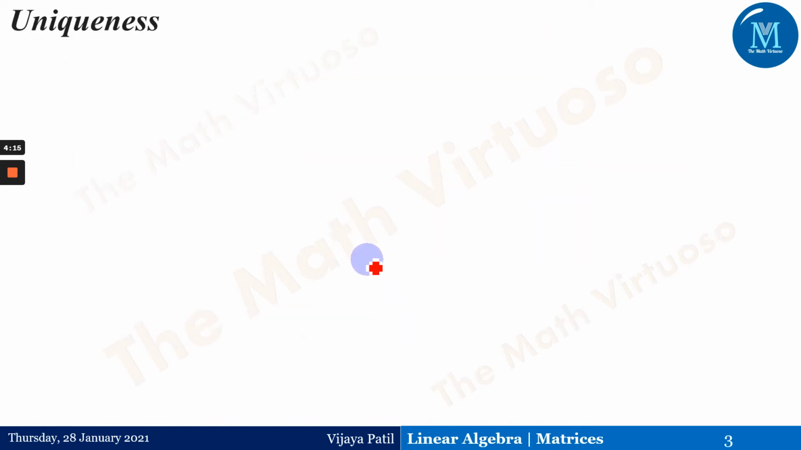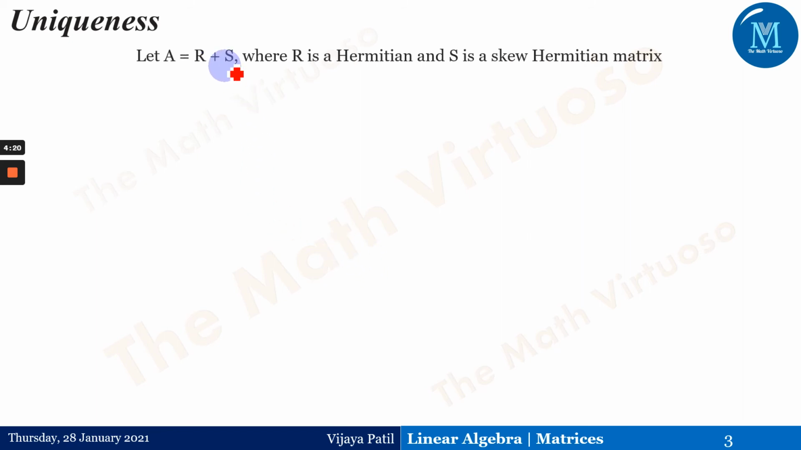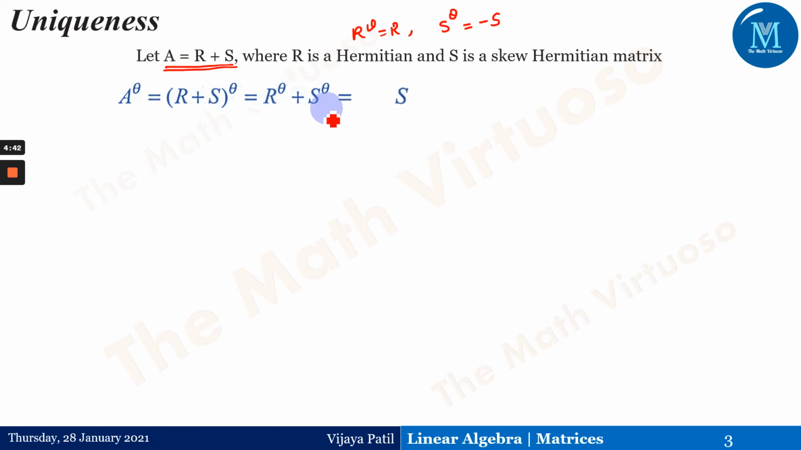Okay, now for the uniqueness, I'm claiming that there are some other two matrices, say R and S, where R is a Hermitian matrix. That means R to the power theta is the same as R, and S is a skew Hermitian matrix, that is S to the power theta is minus of S, right? And now I'm saying that A to the power theta is R plus S to the power theta. Only for this particular statement, I have taken the power theta on both sides. So R to the power theta plus S to the power theta would be, what would that be? R to the power theta is the same as R, and S to the power theta would give me minus of S.